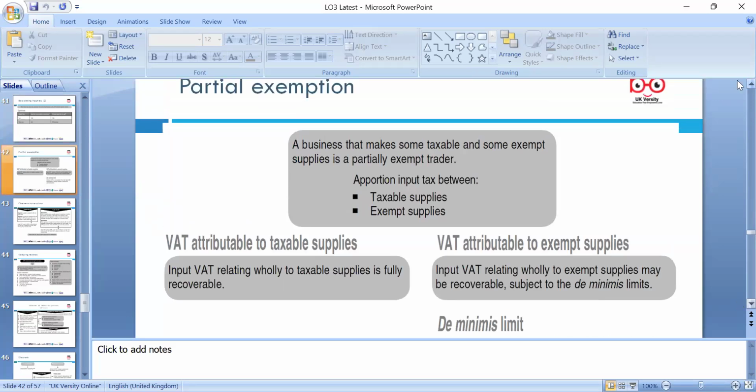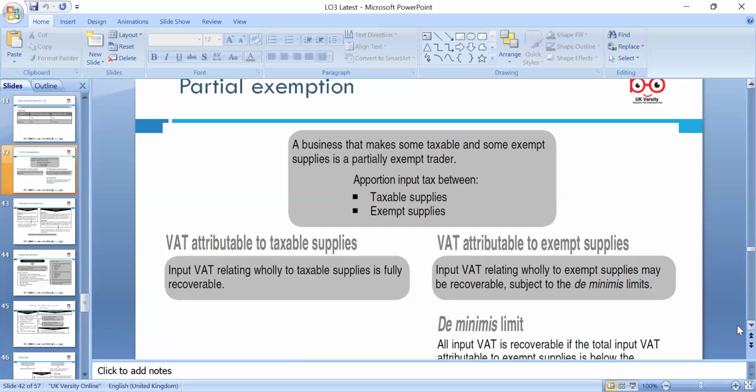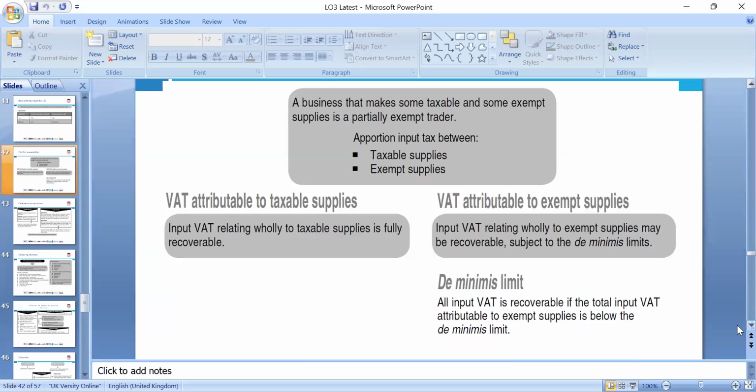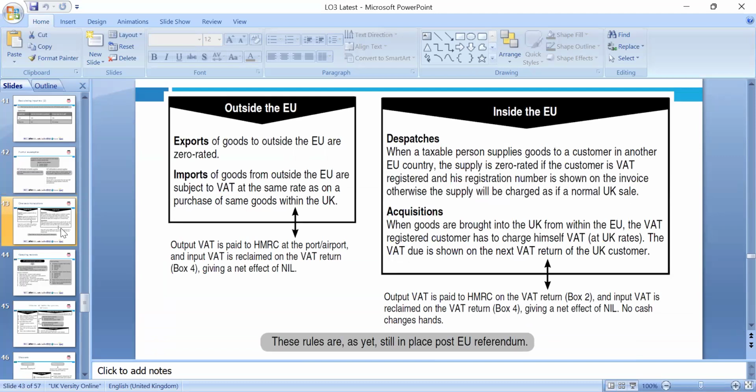Okay, partial exemption: taxable supply, exempt supplies. So we can look around the VAT attributable according to the category, or we can look around VAT wholly exempt supplies and recovery. Sorry, the de-minimis limit is the limit. All input is recoverable if the total input attributable to exempt supply is below the de-minimis limit, which is 140 pounds.